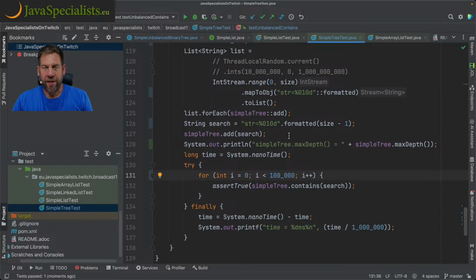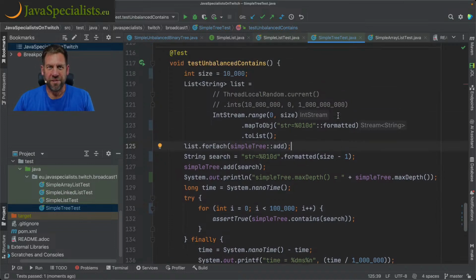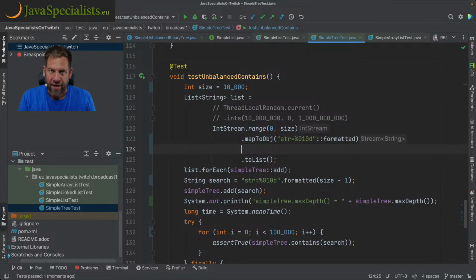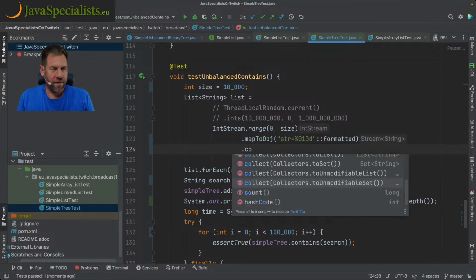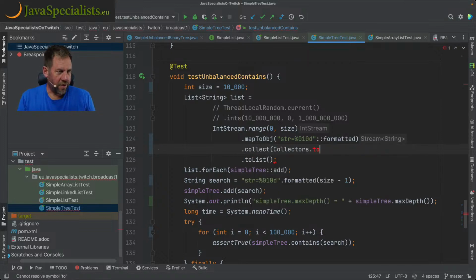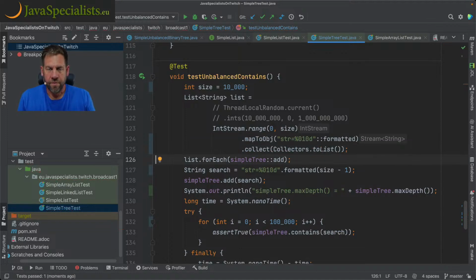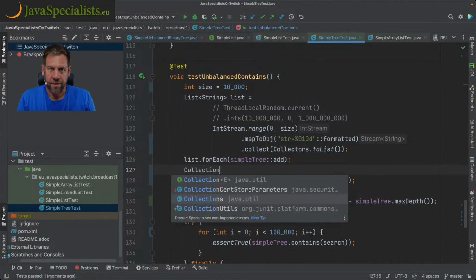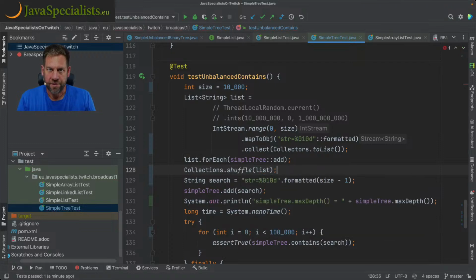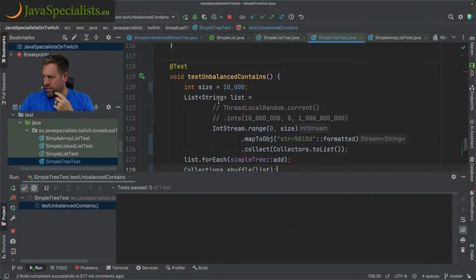And then the thing that we did before was we took the list. Let's change this to an array list. So if we say dot collect, collectors to list, then it's an array list. What we'll do is shuffle that once we've written that. So we add them, and then we're going to say collections.shuffle of the list. And then we should see it being much, much faster. So it was 9.3 seconds, and if we run it again, let's see what we're going to get.